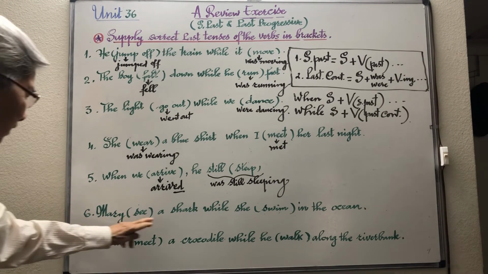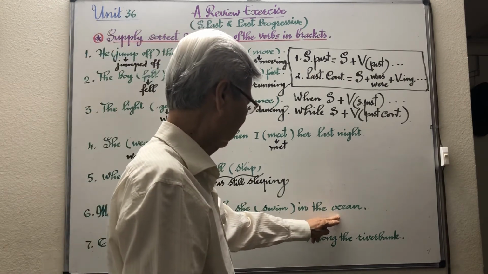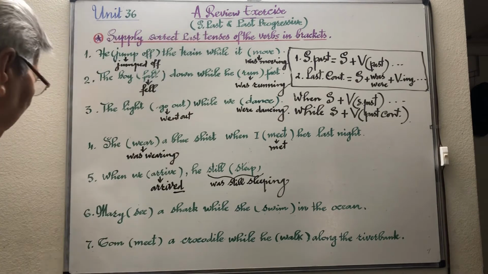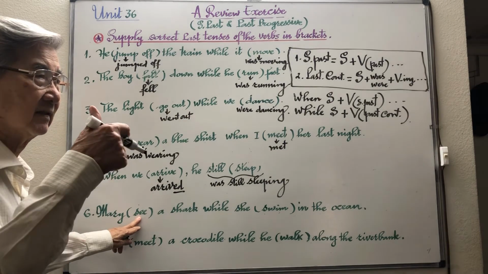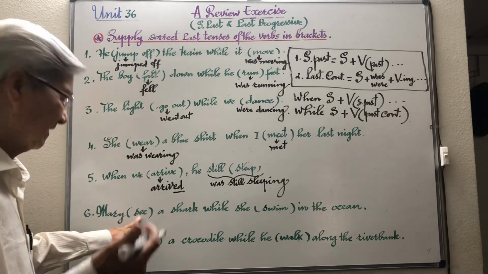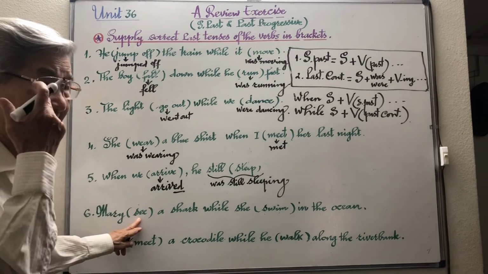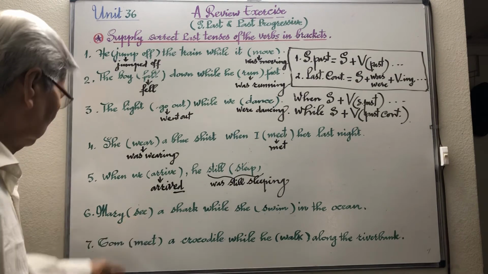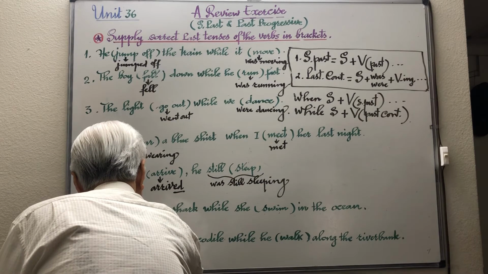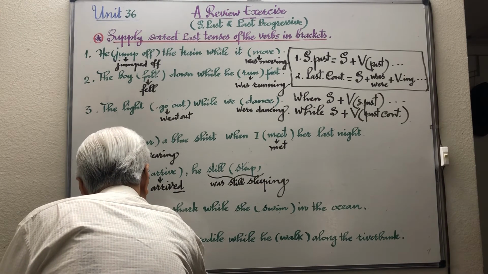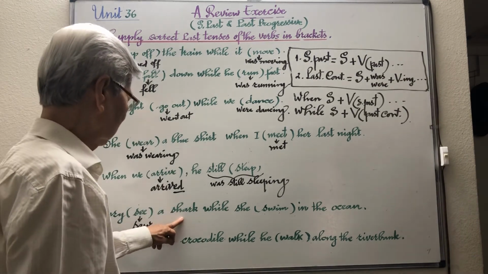Number six: Mary see a shark while she is swimming in the ocean. The word see here is a word of sense, a word of sight, so we have to use simple past. Simple past of see is saw. Mary saw a shark.